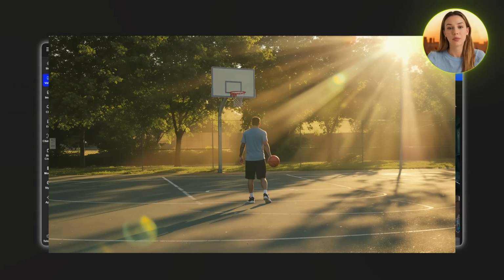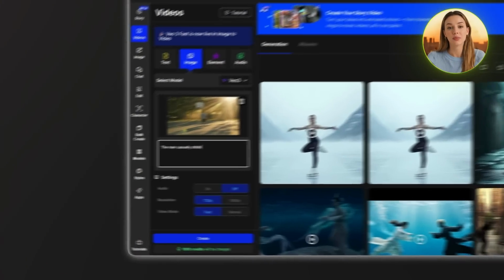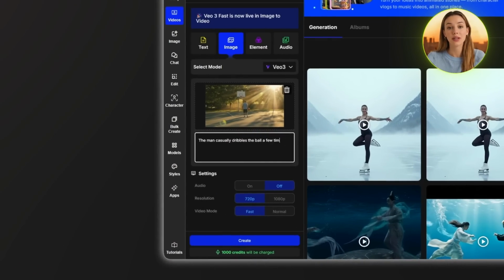Lastly, I have an image of a regular guy playing basketball. For this one, I'm using the prompt. The man casually dribbles the ball a few times, takes a step forward, and smoothly pulls up for a jump shot. The ball arcs gracefully through the air as he lands, watching it with quiet confidence. Dust lightly rises from the court with his movement.